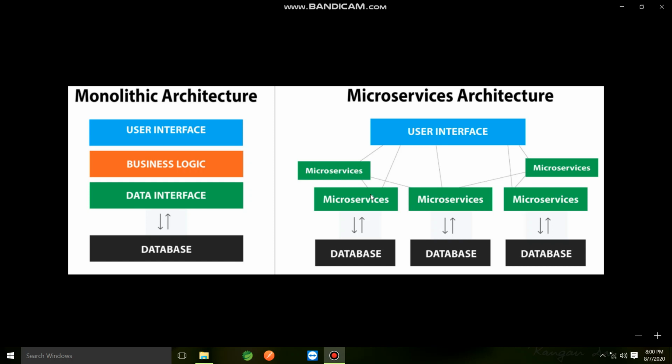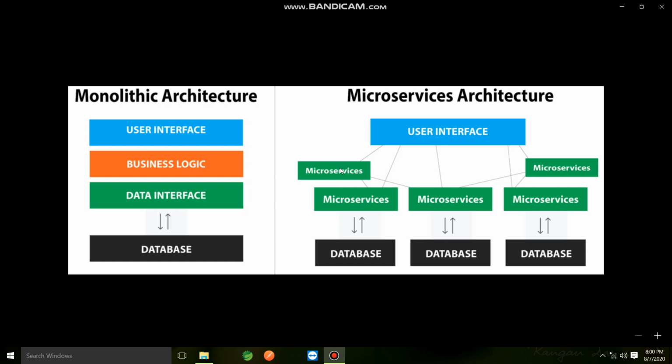We don't need to scale up all the other microservices. That is one advantage over the monolithic architecture, because the client need not pay for the other services; we are only scaling up one microservice. This is the first advantage.